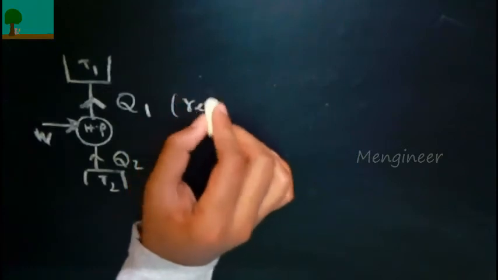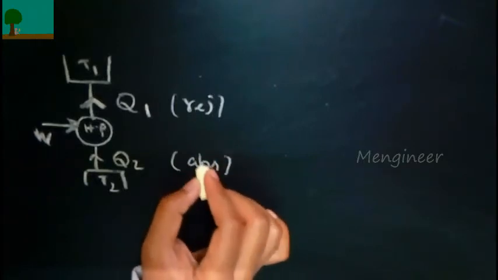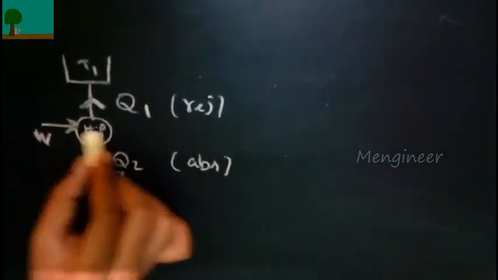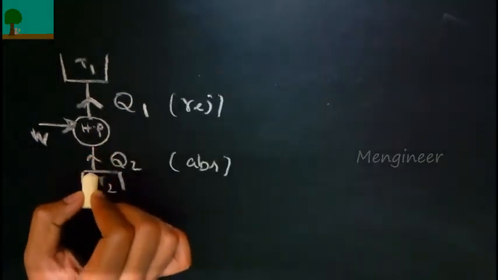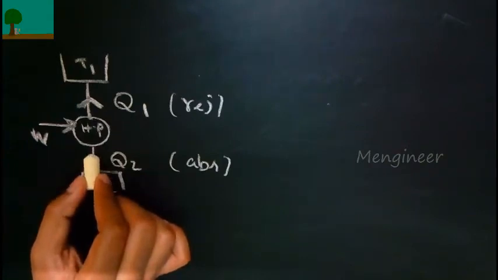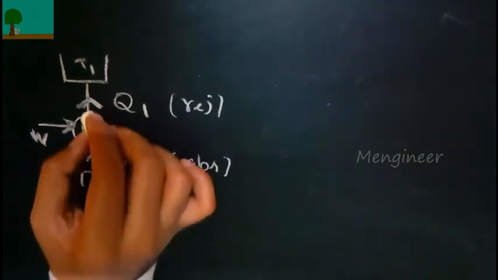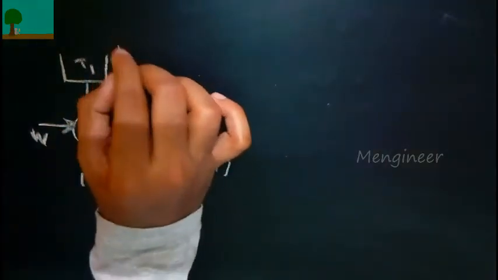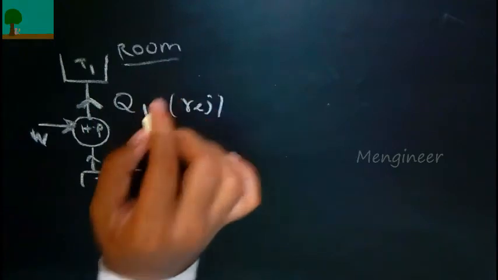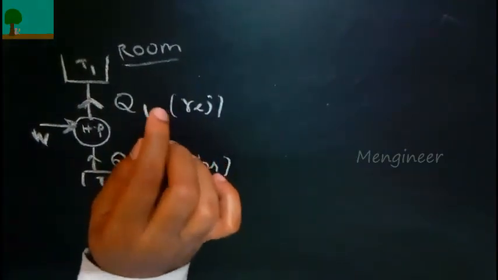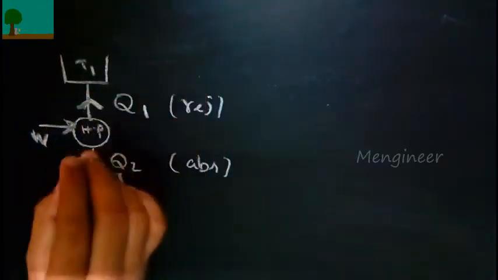Heat pump is a device which is required to heat the room. So Q2 is the heat absorbed by the heat pump, and W is the work input so that the heat pump can run, and Q1 is the heat rejected. So this is our living room. The heat pump will reject heat into our room so that our room will be getting hot.